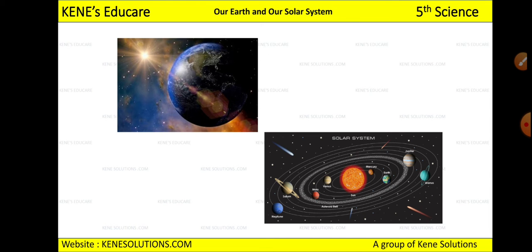Can you see this? You might have seen this image somewhere or the other. You might have seen this on TV, in cartoons, right? So this is our solar system. Okay, now why is it called our solar system? Because this solar system includes all the planets which revolve around the sun. Okay, if you see it carefully,